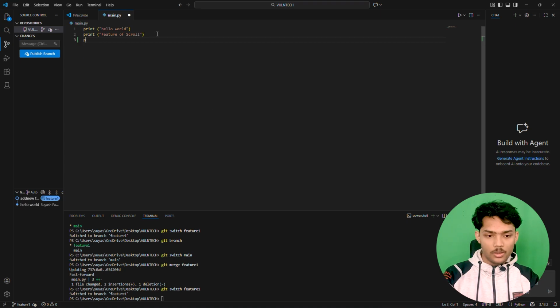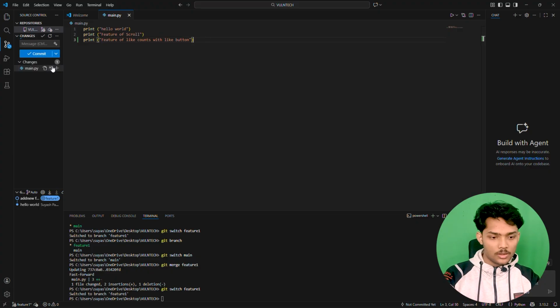So you just simply go ahead with adding a feature of like counts with the like button, right? And you saved it, you added it, and like count with button, and you made a commit.